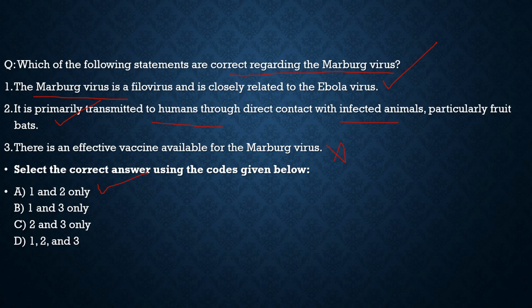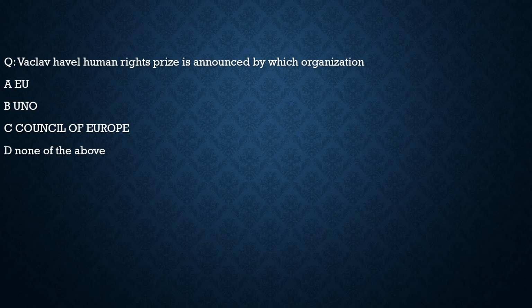With this, let's move to the last question with respect to current affairs. It is about the Vaclav Havel Human Rights Prize, as we discussed. It is given by which institution? This is what the question asks. Is it announced by which organization? Is it the European Union? No. Is it the United Nations Organization? No. Is it the Council of Europe? 100% correct. It is the Council of Europe.